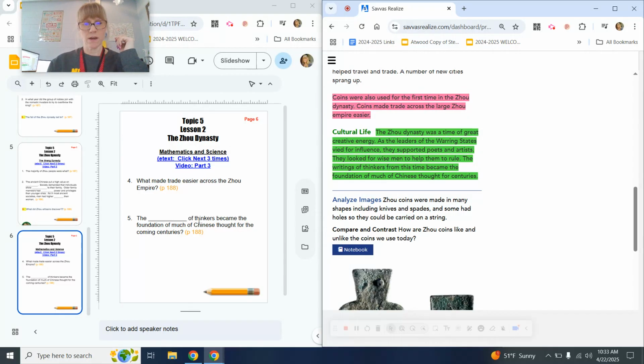Again, the what of thinkers became the foundation of much of Chinese thought for the coming centuries. You'll find that answer in this green highlighted paragraph. I more or less copied and pasted a sentence. You just have to fill in the blank.